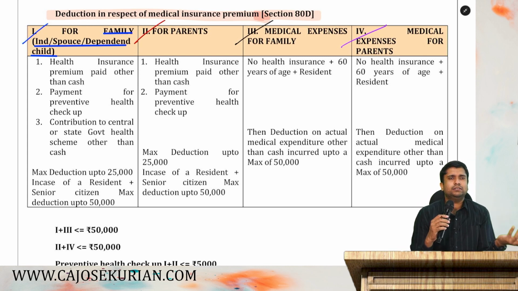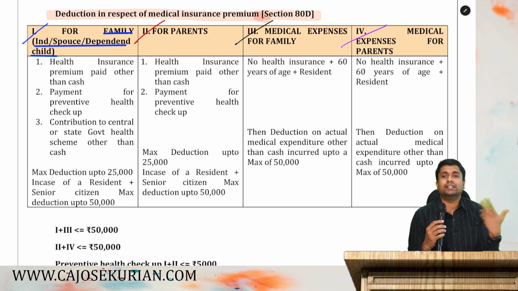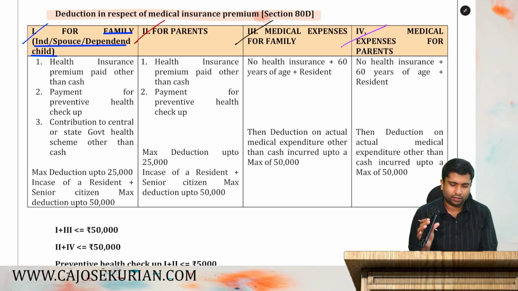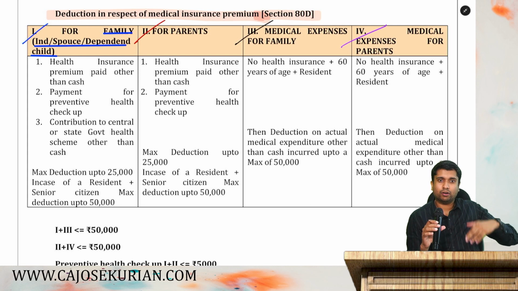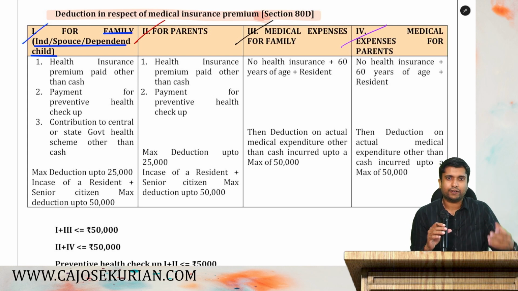Children, they are not earning. They totally depend on my earnings to live. Are you all with me? Now, so individual, spouse, and dependent child or dependent children comes in the family definition.